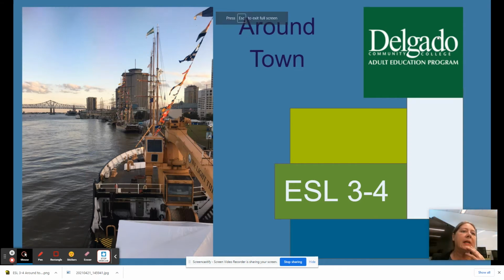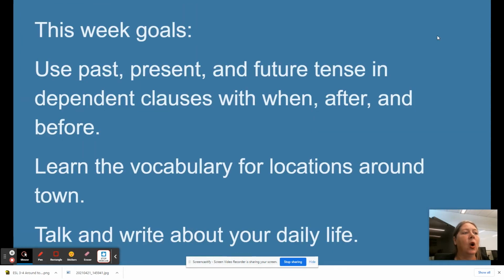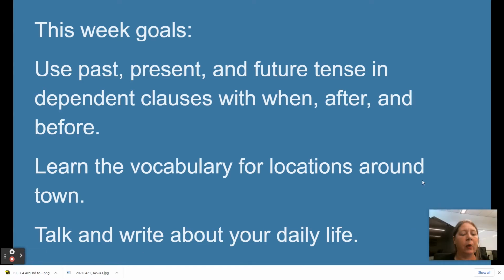Hi everyone, welcome to Delgado Adult Ed with ESL Level 3-4. This week's topic is around town. We're going to use the past, present, and future tense independent clauses with when, after, and before. We're going to learn some new vocabulary, and we're going to write and talk about your daily life.